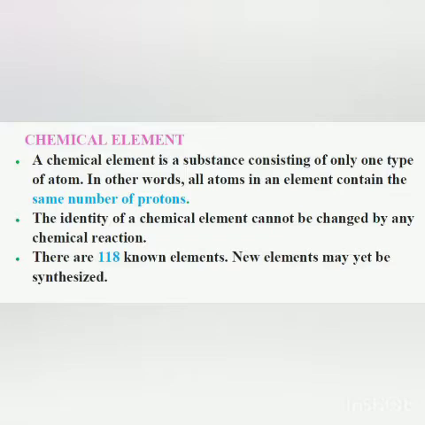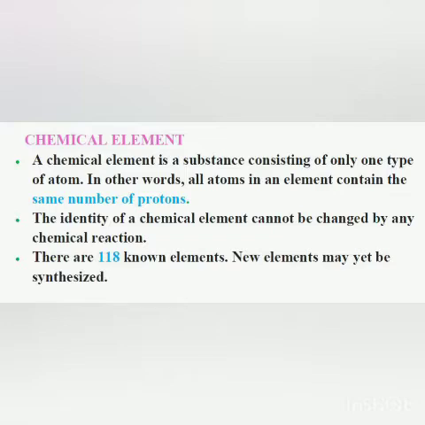Children, chemical element. A chemical element is a substance consisting of only one type of atom. Okay, a chemical element is pure, so it is made up of only one type of atom. Or you can also say, in a chemical element, all the atoms have the same atomic number. Because you know the atomic number is different for different elements. So in a particular element, if all the atoms are of the same type, then definitely the atomic number will be the same.